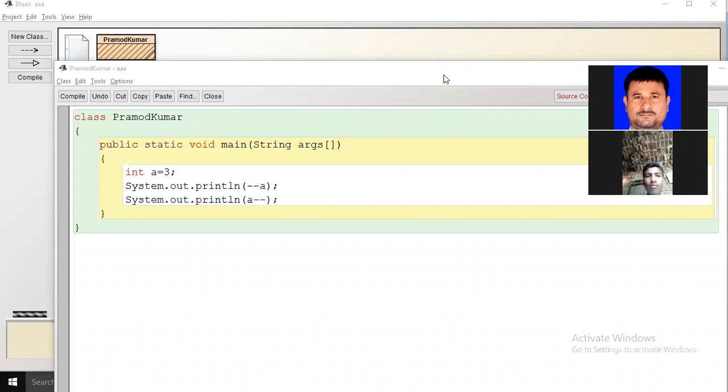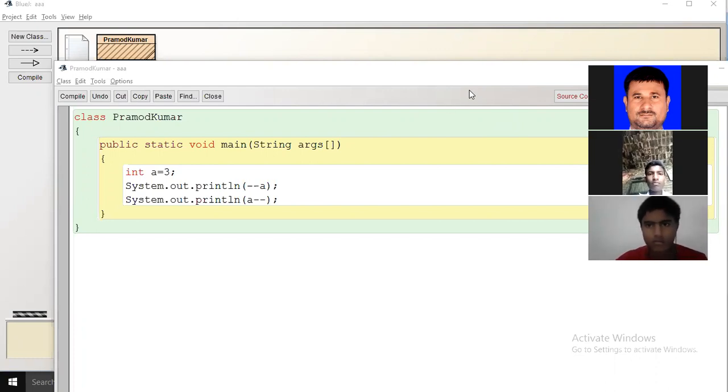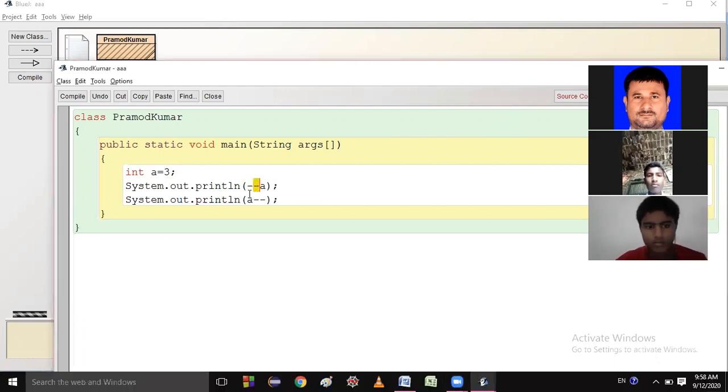Tribya Sharma, can you give the answer of this one? a equal to 3, a minus minus, minus minus a.